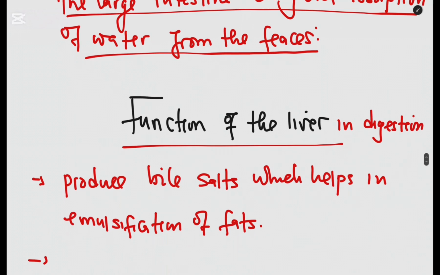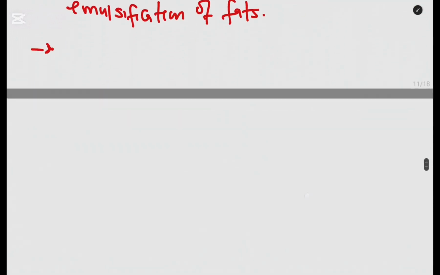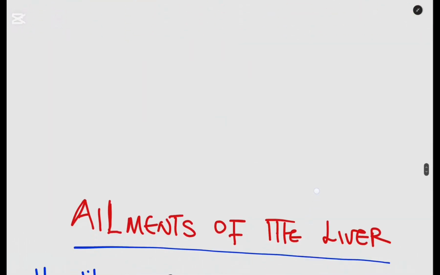Now, what is the function of the liver in digestion? I think I explained this one at some point. For me, I would say it produces bile salt, which helps in the emulsification of lipids. Do you have another function of the liver in digestion? Contribute as well. Make sure that you type in your answer in the comments, and we'll be able to learn from you as well. Please, strictly in digestion, not the general functions of the liver. That is very important to look at.